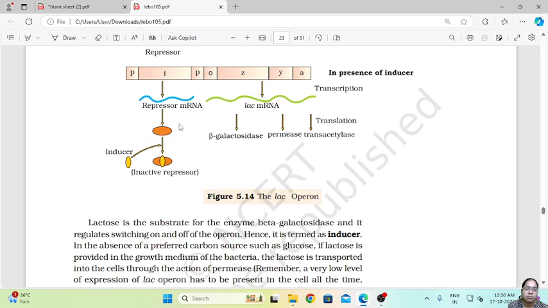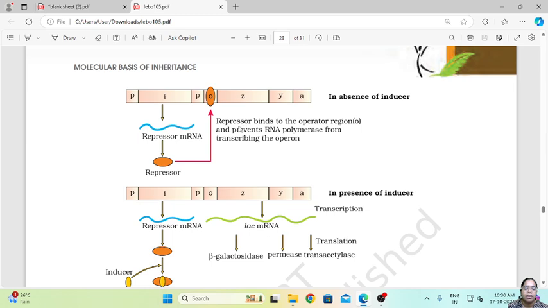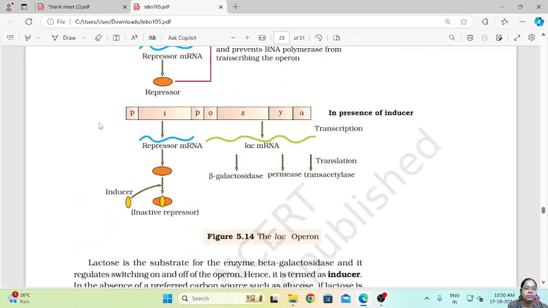These are the products which are formed from the different enzymes which are present in the Lac-Operon. So this is how the structure of the Lac-Operon is.